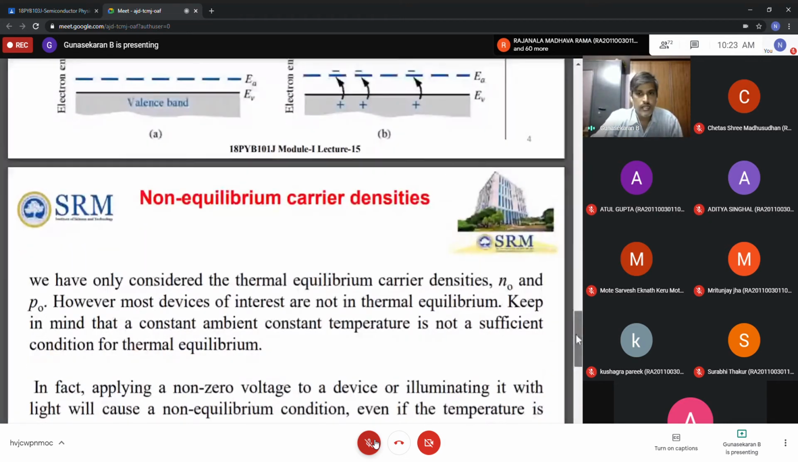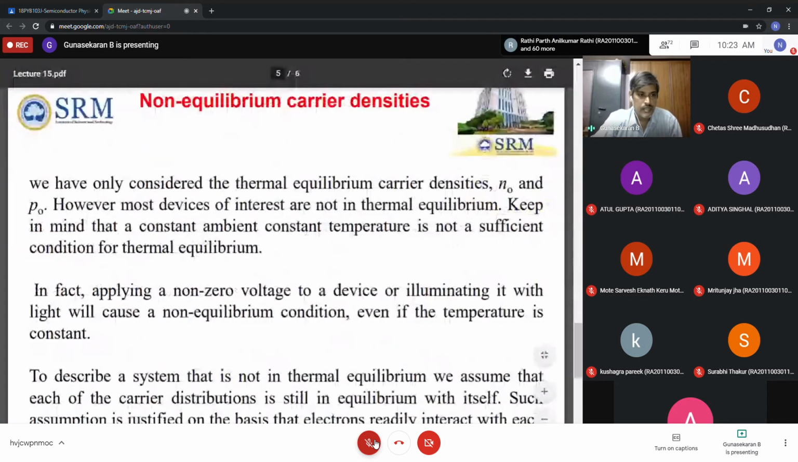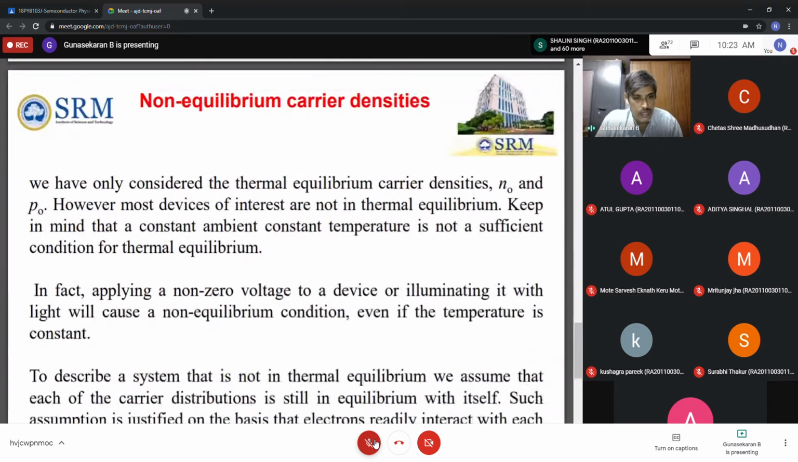Whether it is in the non-equilibrium condition, see, for example, thermal equilibrium is not maintained for a long time. This is the reason most devices of interest are not exactly at thermal equilibrium. Keep that in mind. A constant ambient temperature is not a sufficient condition for thermal equilibrium. So now you change it; that is a non-equilibrium position.